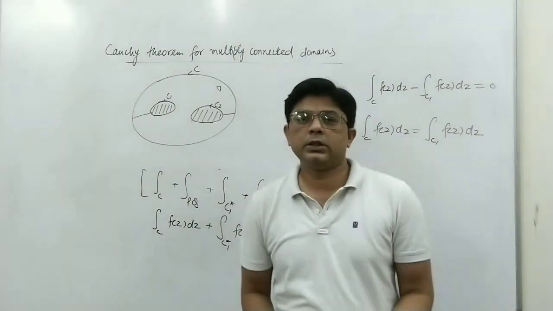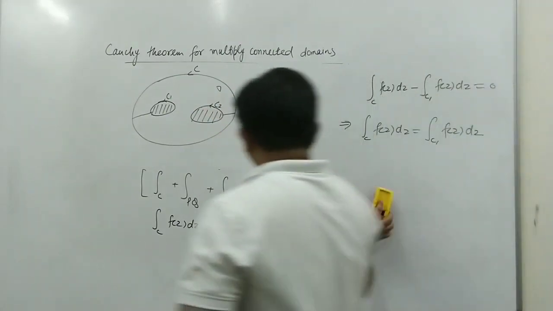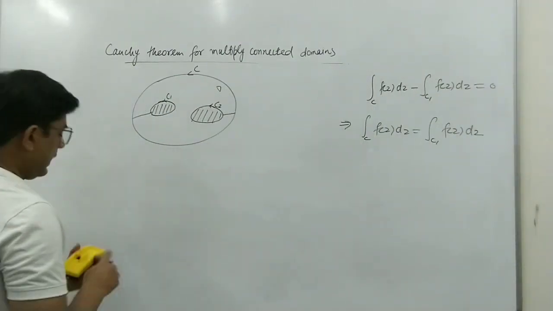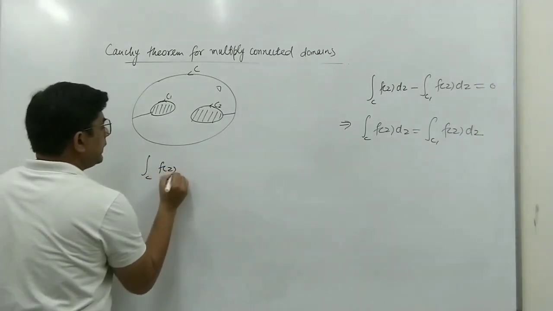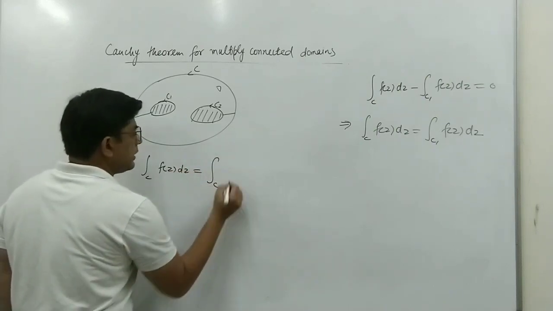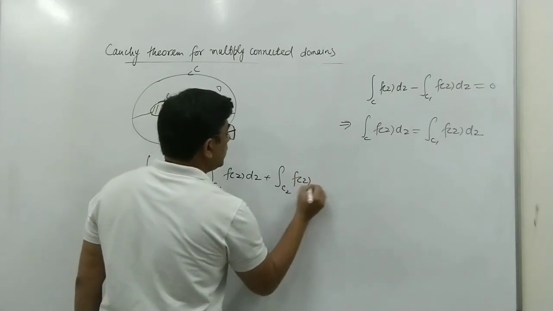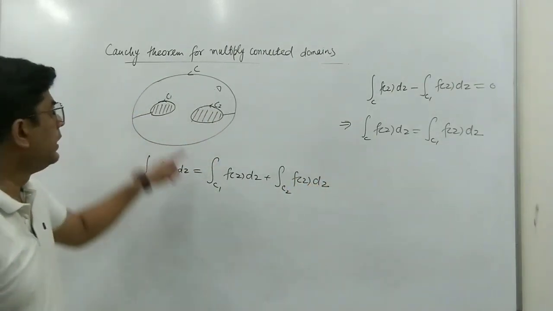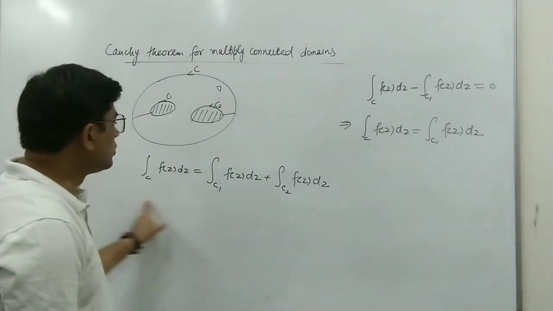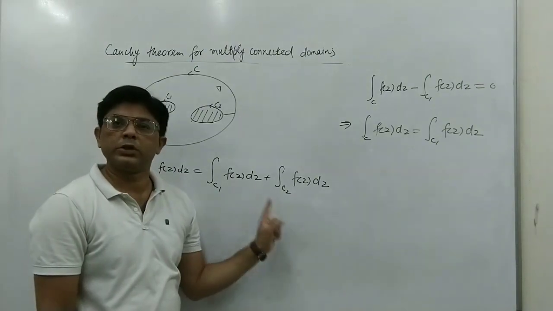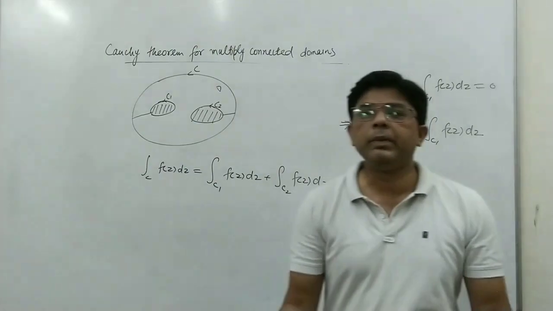So those will cancel out each other. After using Cauchy's theorem, similarly we can write for a triply connected domain that integral c f(z) dz will be equal to integral c1 f(z) dz plus integral c2 f(z) dz. That is, the integral along c will be equal to the integral along c1 plus the integral along c2. So this is a formula we can use. This is Cauchy's theorem for a triply connected domain, and similarly we can extend it for multiply connected domains.